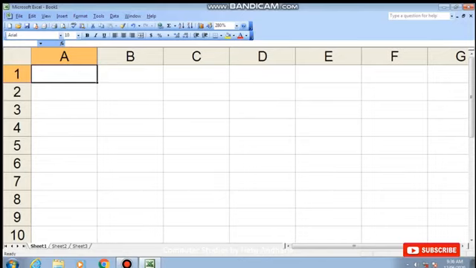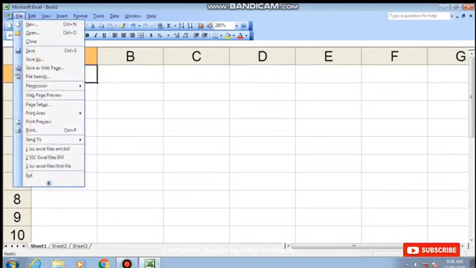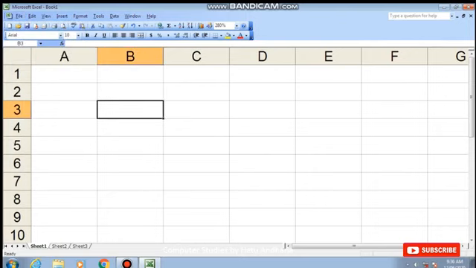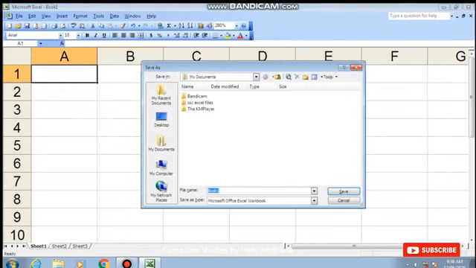First thing I will do is save the file. There are three options for saving the file. Either I can click on the save button, or I can click the save option from the file menu, or else I can press Ctrl S. So I am pressing the Ctrl S key from the keyboard.